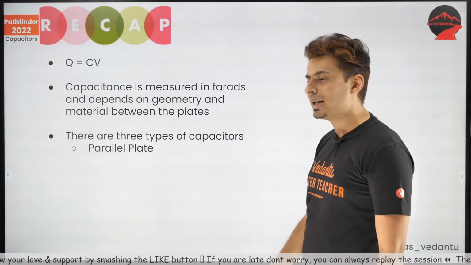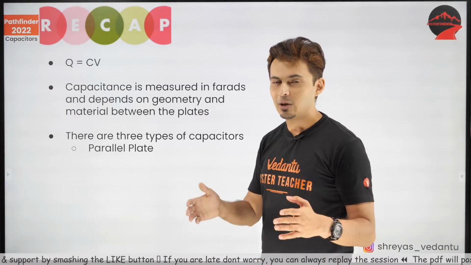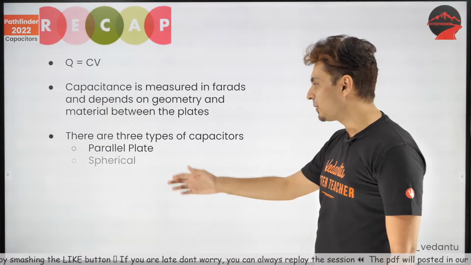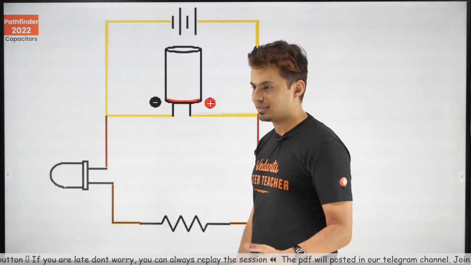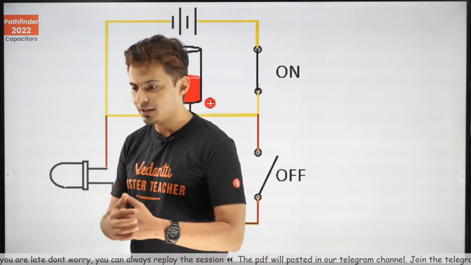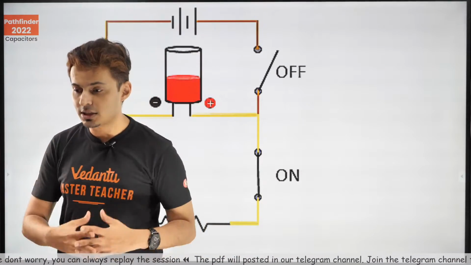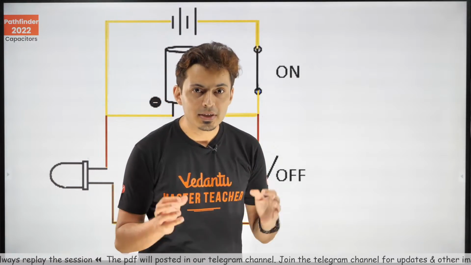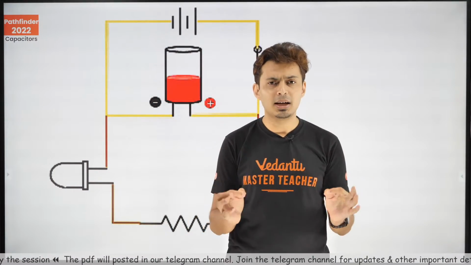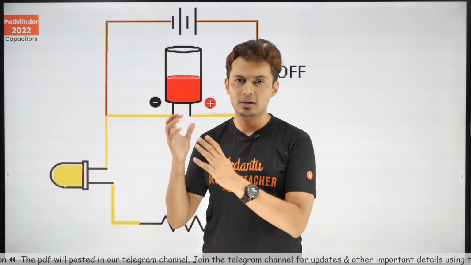We have seen 3 different types of capacitors last lecture. One was the parallel plate. I have given you the formula epsilon naught A by D, and then we have also seen the spherical one and the cylindrical one and the special type of capacitor. So now let's get going with our energy considerations. Like we said last lecture, a capacitor is nothing but an energy storing device.